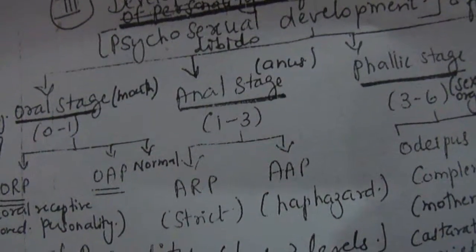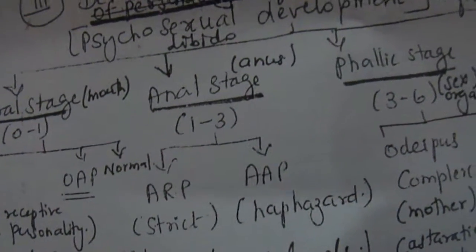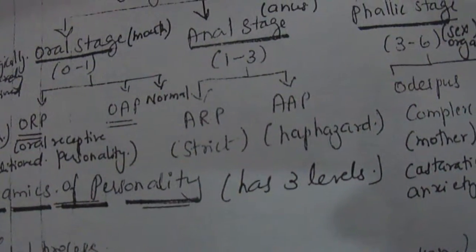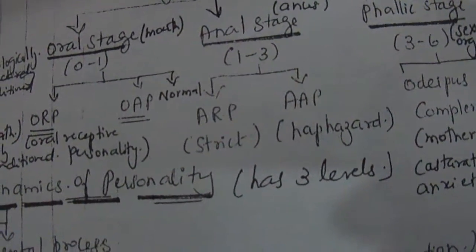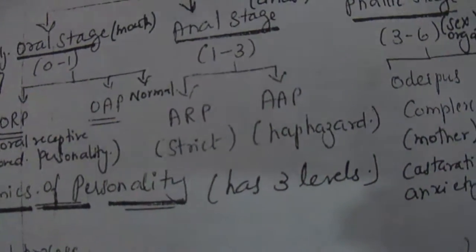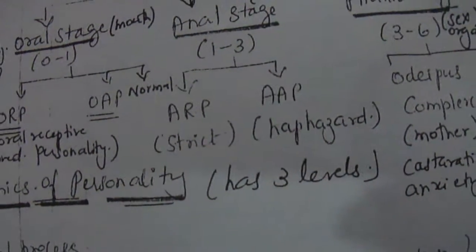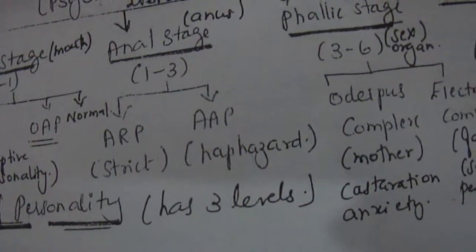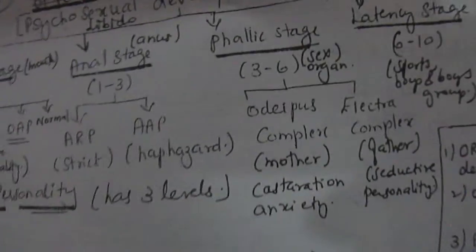The anal stage is 1 to 3. This is the potty training stage. Again, that is ARP and AAP: anal receptive personality and anal aggressive personality. ARP is where a strict timing is given to the potty training, and AAP is where it is haphazard.